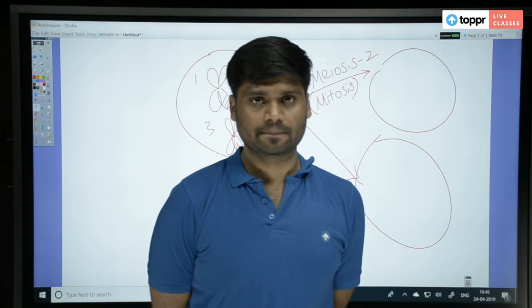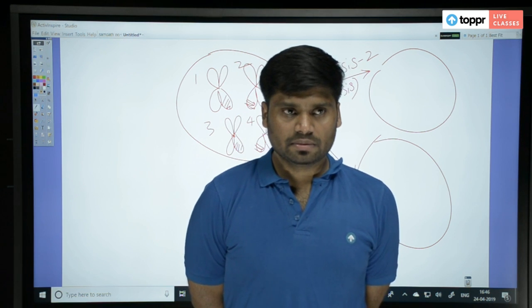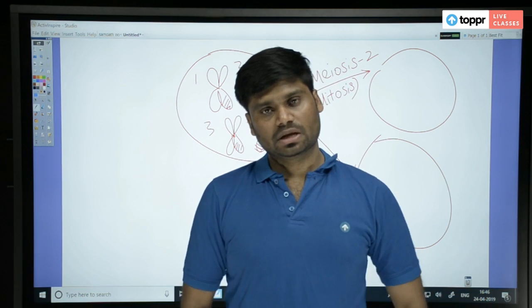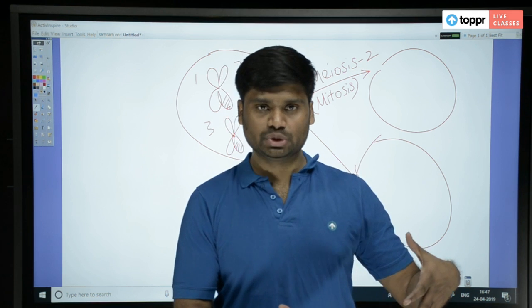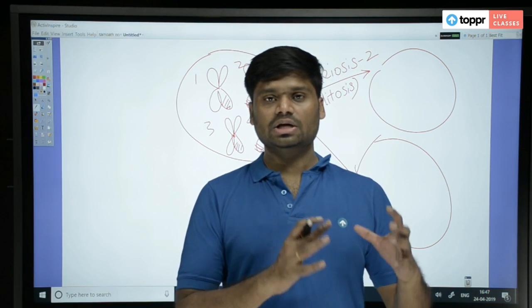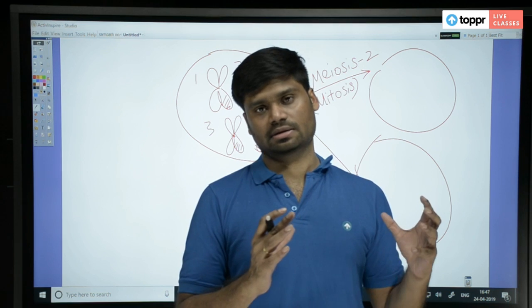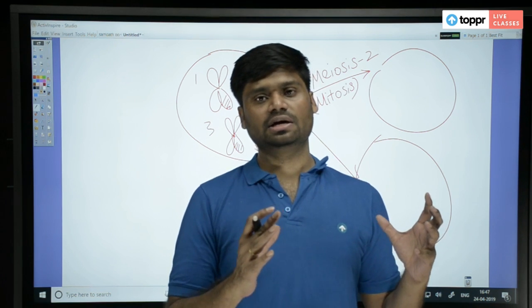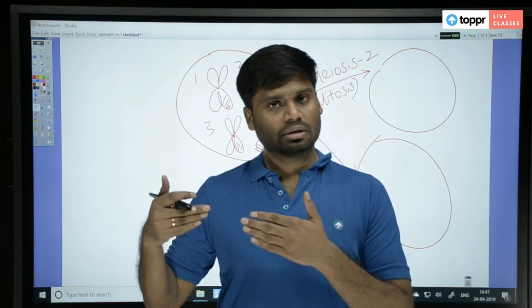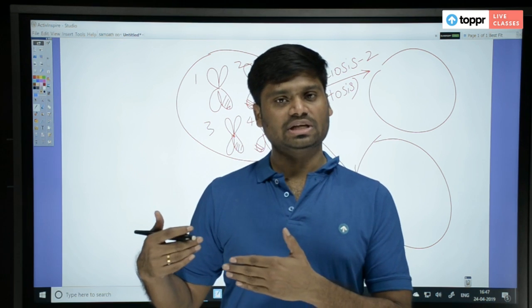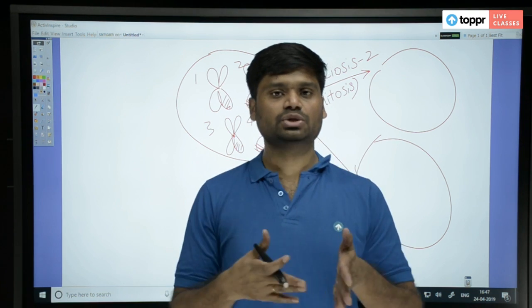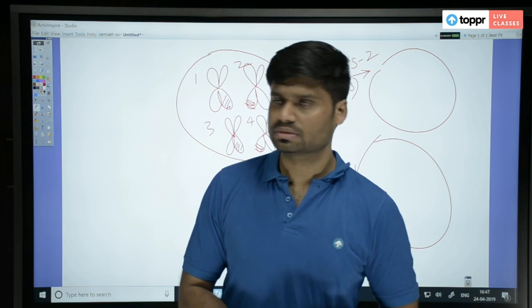Okay, reason: the cells that are formed from meiosis 2 are genetically identical to the immediate parent cells that went through the meiosis 2. Is it correct?